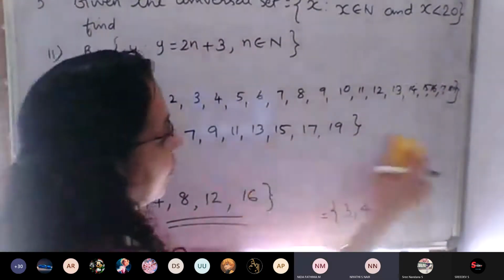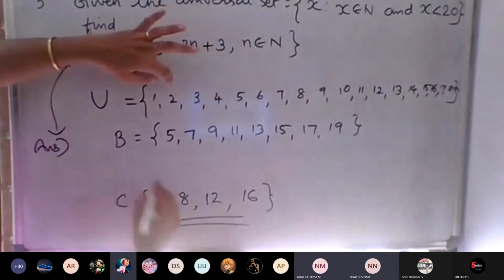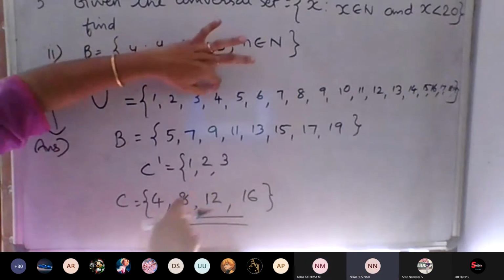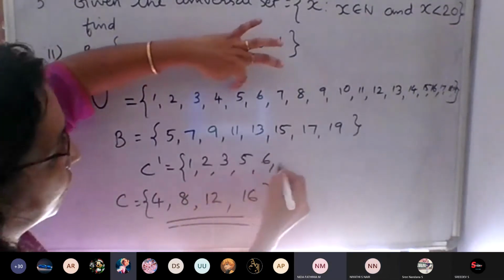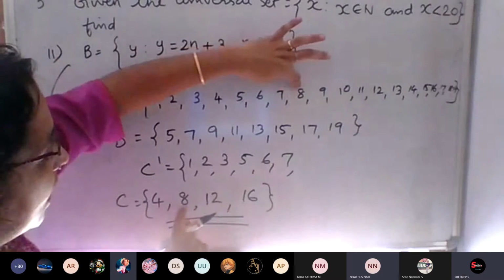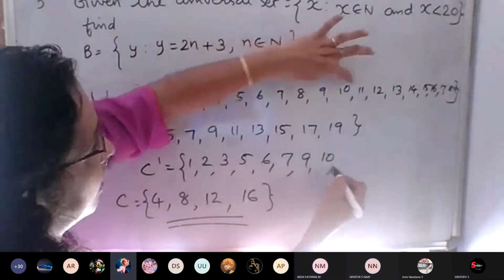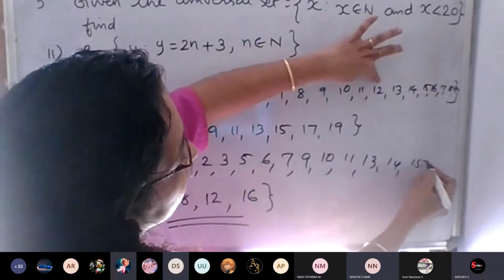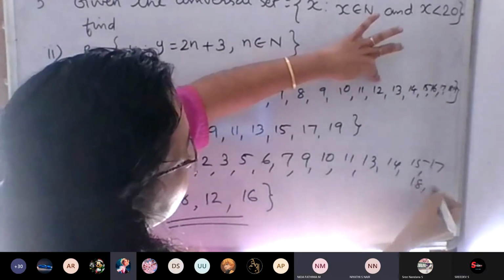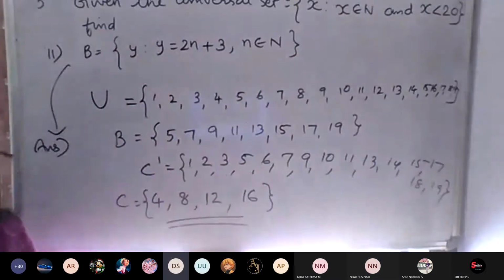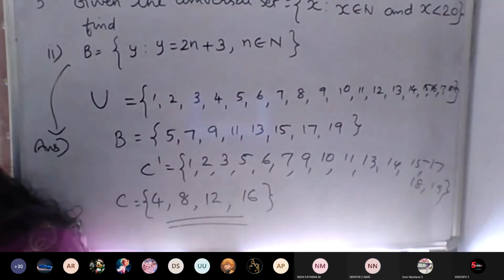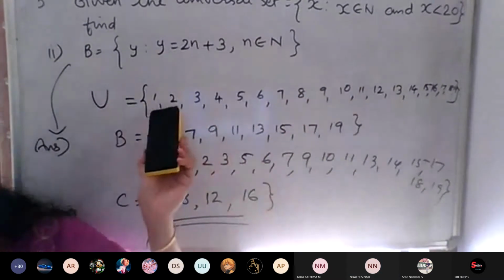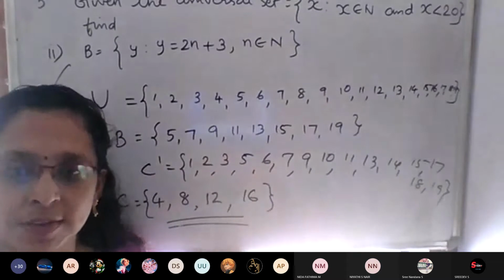So which is the complement of C? See here, C. C complement will be the remaining elements of the universal set that are not in C. That's all. Complement of a set means the set of all elements in the universal set, but it should not be in that particular set.